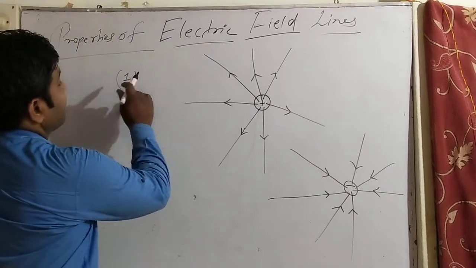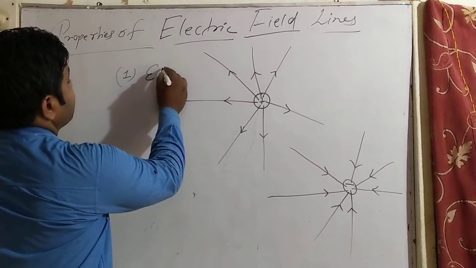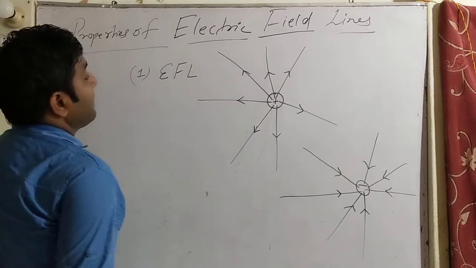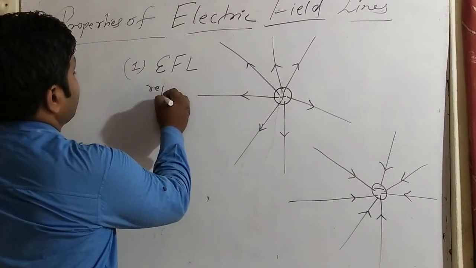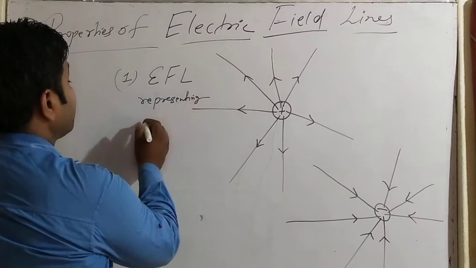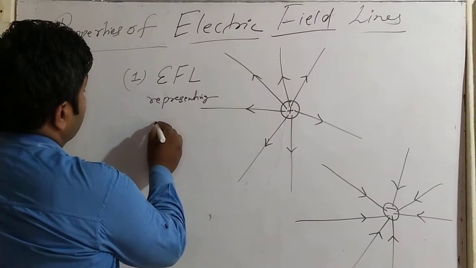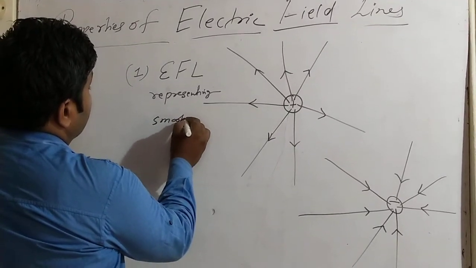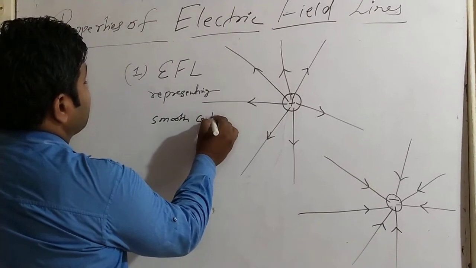The first property: electric field lines, EFL, are represented by smooth continuous lines.